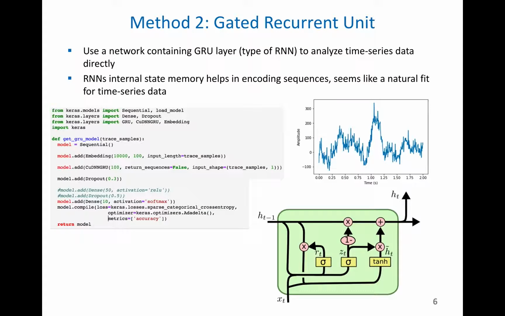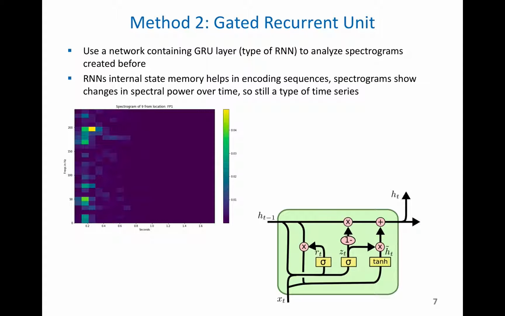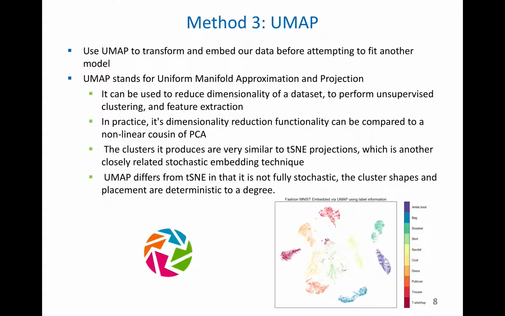The second method we used was a gated recurrent unit on the raw time series data itself. GRUs are really good at looking at time series data due to their memory component. We also applied GRUs to the spectrograms themselves due to the spectrograms being a type of time series, except in 2D instead of 1D.